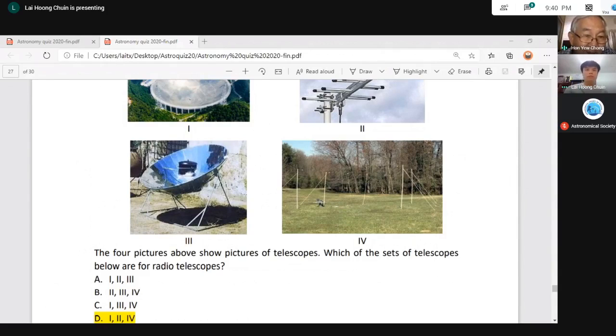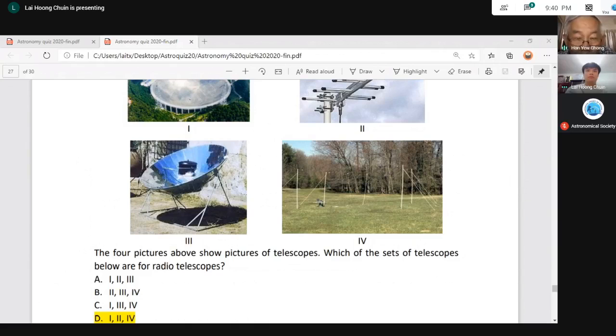Whereas on the left, number 1 is different. This type of radio telescope antenna must point at the object accurately to get the signal from the object. For number 4, the radio wave can come from any direction and it can still detect. But for number 1, imagine the dish pointing vertically up, and a radio wave coming from the horizon hits dish number 1. Dish number 1 cannot detect.